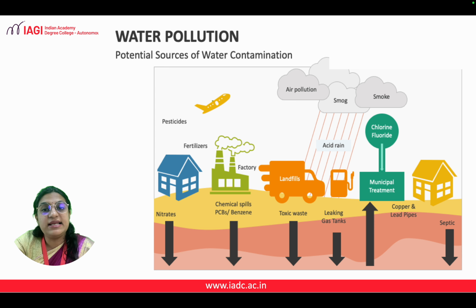The next one is the landfills or the toxic waste that comes out because of the work that is happening on the earth's surface, such as buildings that are coming up, factories that are coming up. So when you dig the soil and loosen the soil, the toxins or the waste that is present on the earth's surface get inside the soil and reach the groundwater. Sometimes even petroleum leaks, like diesel and petrol from petrol tanks, get accumulated in the groundwater.